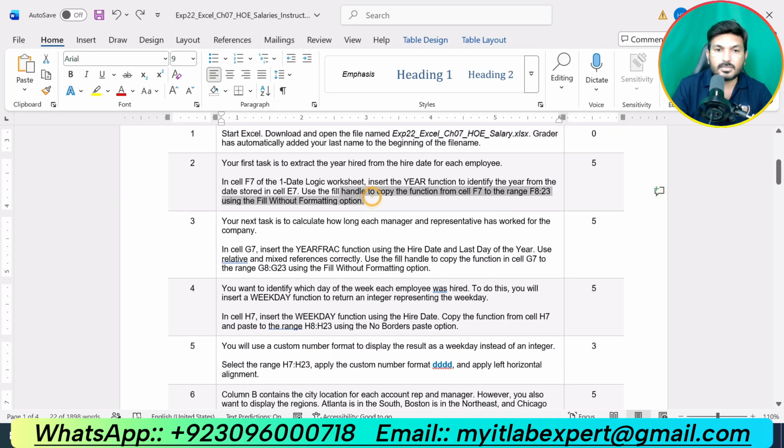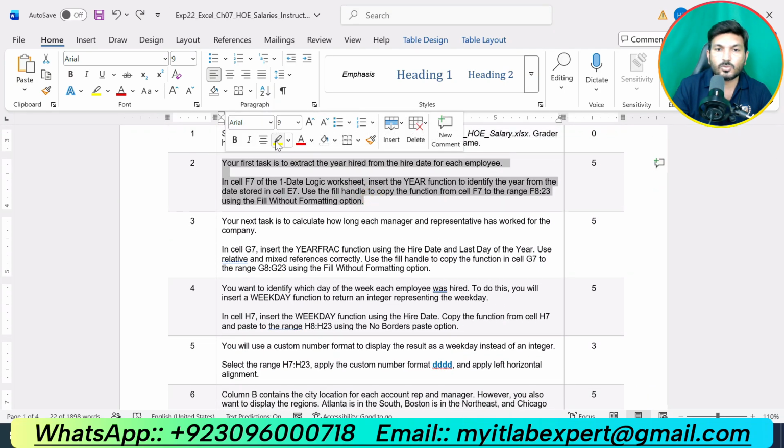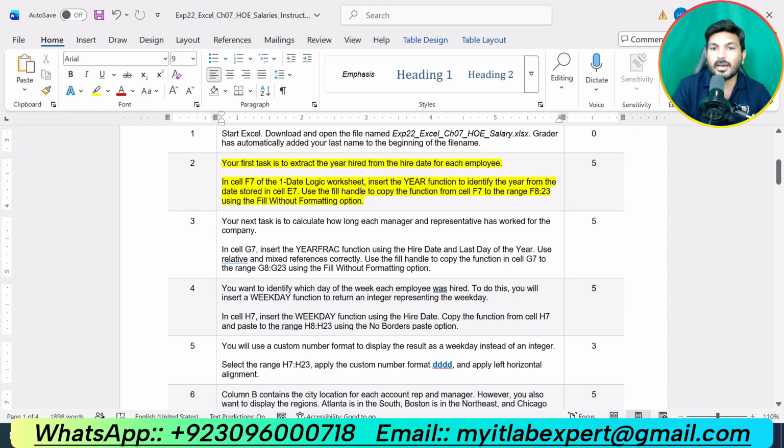Step number 2 of the assignment is saying your first task is to extract the year hired from the hire date for each employee. In cell F7 of the one date logic worksheet, insert the YEAR function to identify the year from the date stored in cell E7. Use the fill handle to copy the function from cell F7 to the range F8 up to F23 using the fill without formatting option.